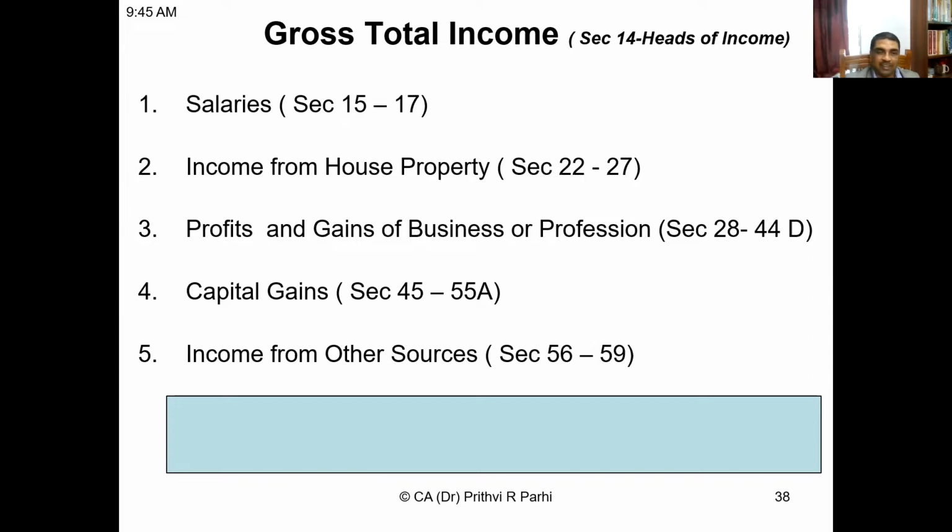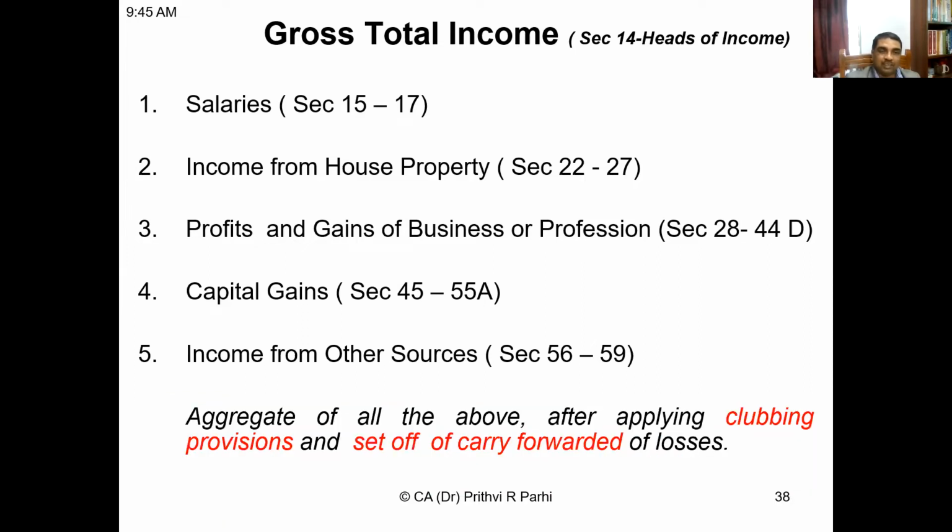Now you can read it. One is clubbing provision. Second is set-off of carry forwarded losses. Okay. Right. Did you remember? One is clubbing provision. Second is set-off of carry forwarded losses. Okay. Now you might be thinking, what is this?